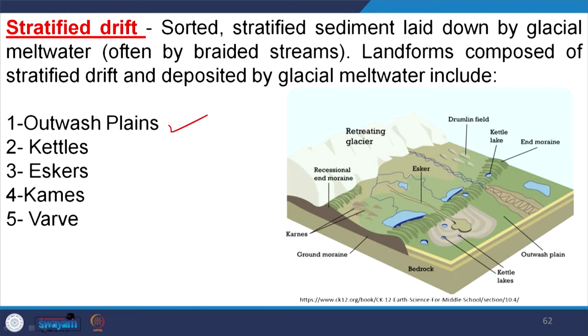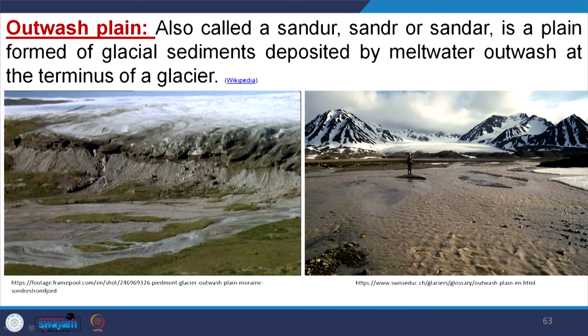These are the outwash plains. By melting of the glacier, the rivers transport and rework these glacial sediments, and different forms of depositional and erosional topography are formed. That is called an outwash plain. Then kettles, eskers, kames and varves. Here, outwash plain is also called sandur. It is a plain formed by glacial sediment deposited by meltwater outwash at the terminus of the glacier.